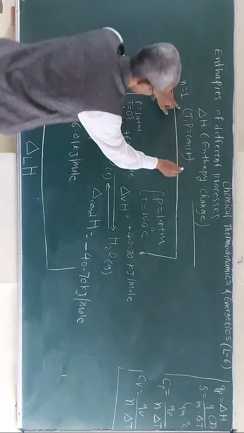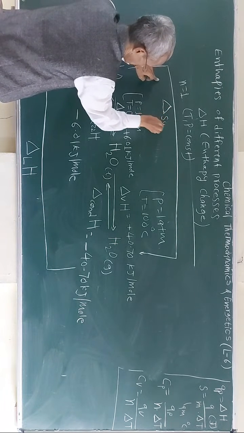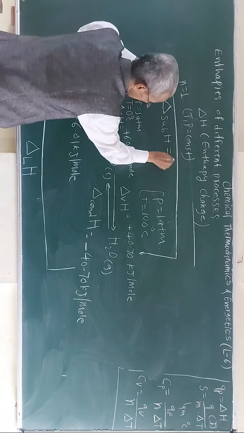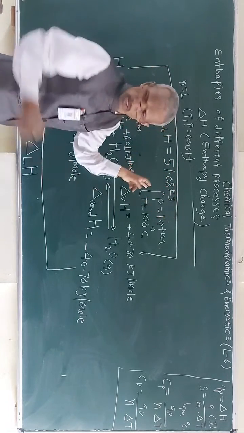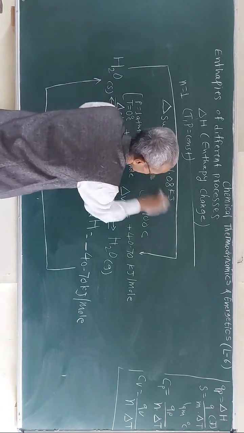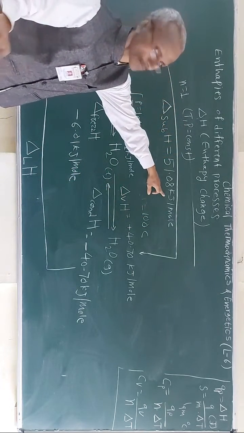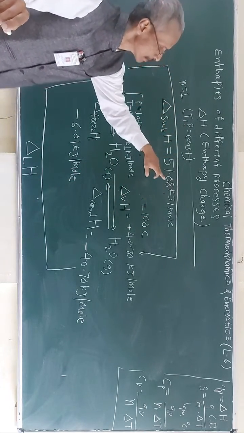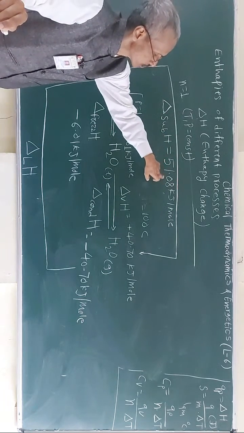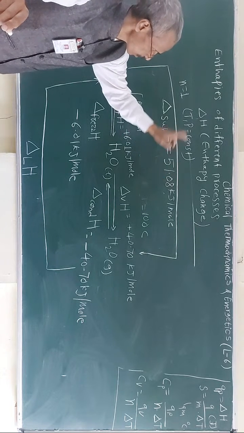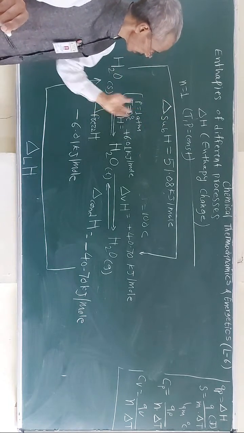Okay, so one can denote it as delta H sublimation. It is found to be 51.08 kilojoules per mole. It means 1 mole of substance, 1 mole of ice, right, is converted by absorbing this much amount of heat, right, at constant pressure and constant temperature. It is the heat of sublimation. So actually, what is it?